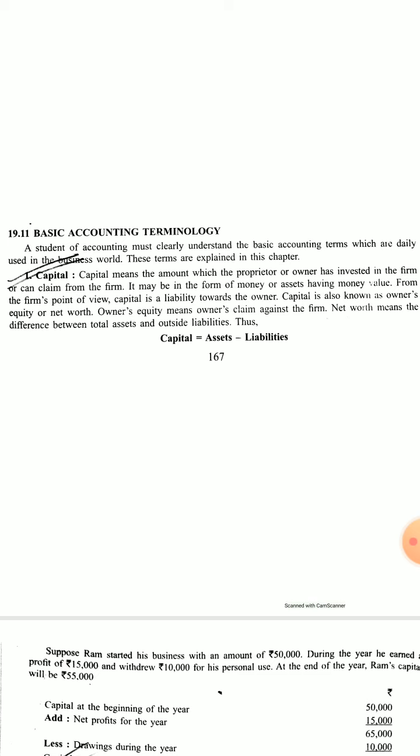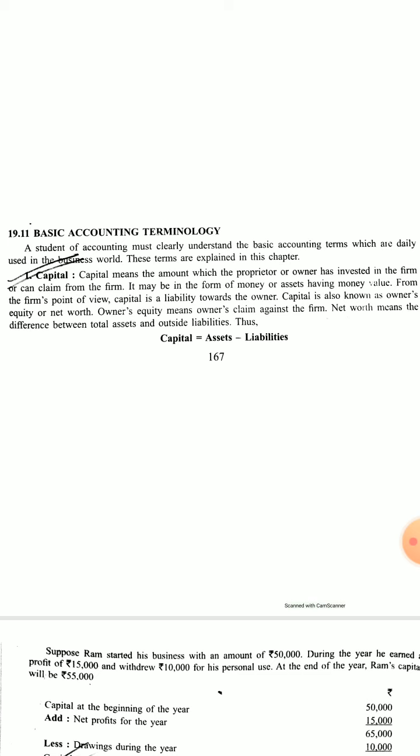So what is capital? At first capital is there. Capital means the amount which the proprietor or owner has invested in the firm or can claim from the firm. So the basic accounting equation is capital equals assets minus liability. Assets may be bought with the capital or assets may be bought with the money supplied from liabilities.